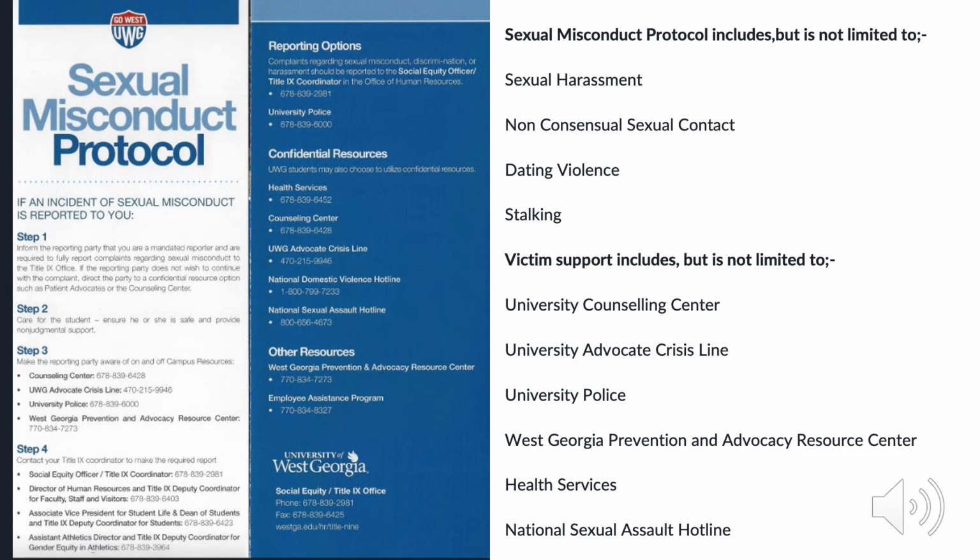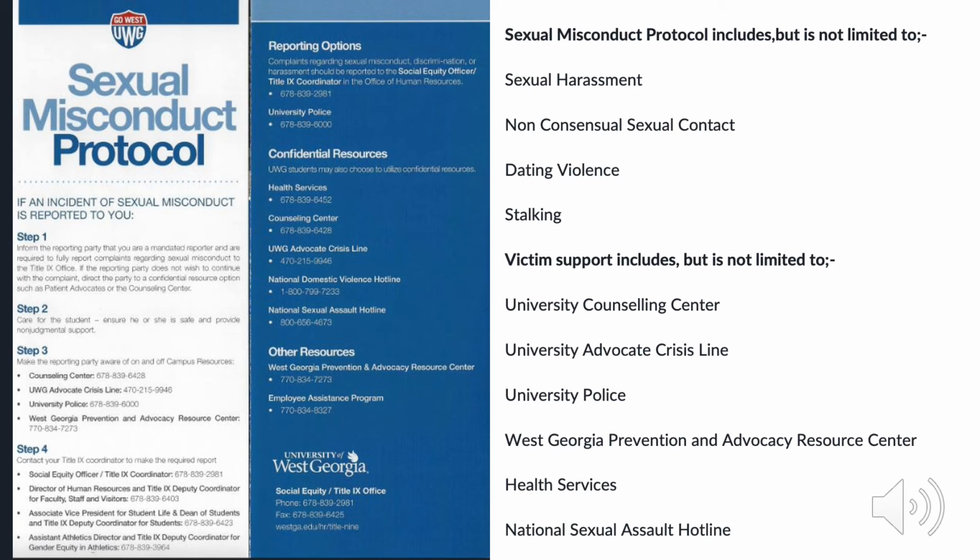We will now discuss the sexual misconduct protocol and what to do if an incident of sexual misconduct is reported to you. Sexual misconduct includes, but is not limited to, sexual harassment, non-consensual sexual activity, dating violence, or stalking. Step 1: Inform the reporting party that you are a mandated reporter and are required to fully report complaints regarding sexual misconduct to the Title IX office.